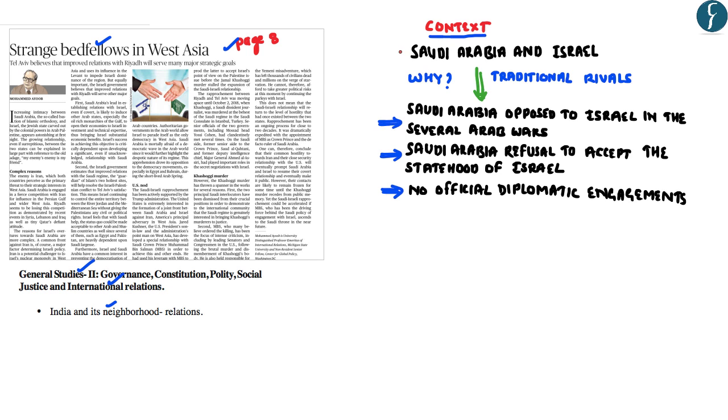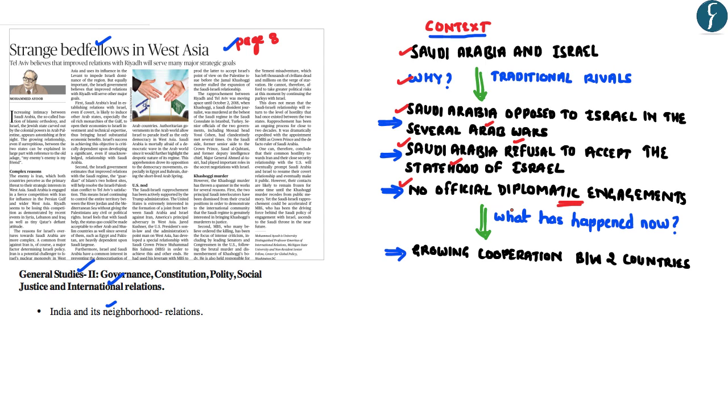As you all know, both Saudi Arabia and Israel are considered to be regional rivals in West Asia, wherein both these countries are vying for regional dominance. And this is on account of a number of reasons. In several Arab wars fought between the Arab countries and Israel, Saudi Arabia acted as a leader. So traditionally, Saudi Arabia and Israel have been opposed to each other. Saudi Arabia has also refused to acknowledge the statehood of Israel. And more importantly, even today, these two countries do not have any kind of official diplomatic engagements such as the formation